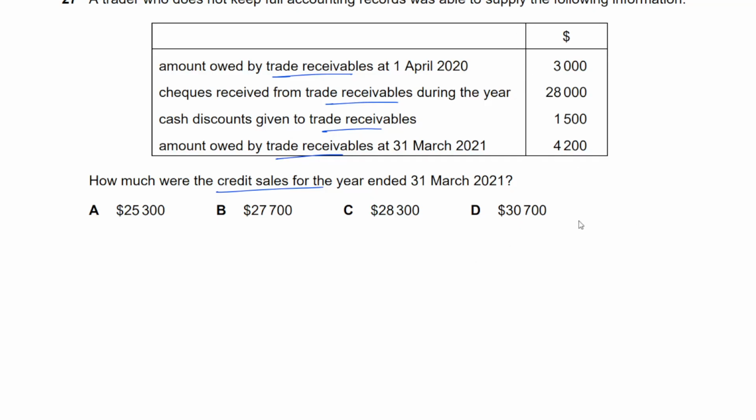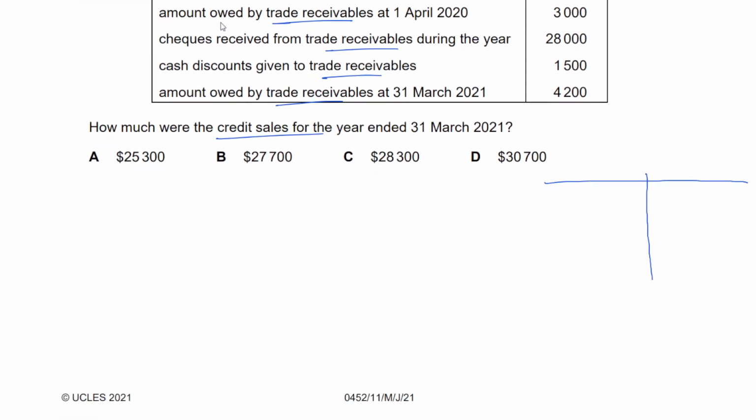So let's make the approach I like to do. The approach I like to take is to make a little T account. So opening trade receivables are 3,000. Okay. Checks received from trade receivables, that reduces the trade receivables, right?